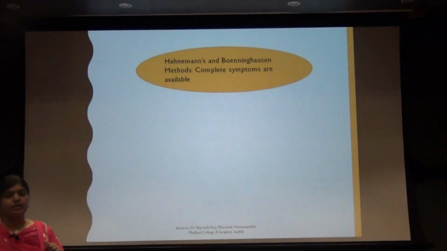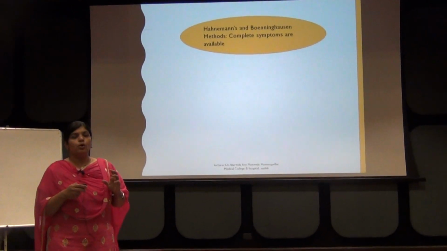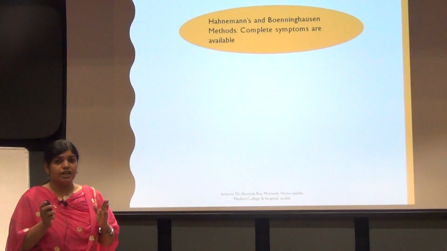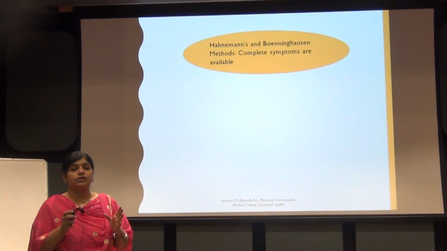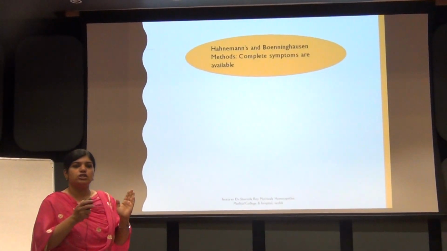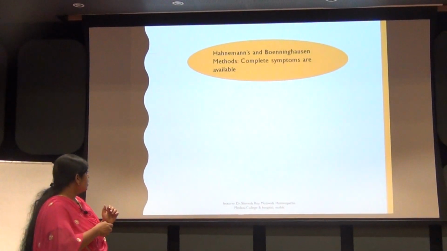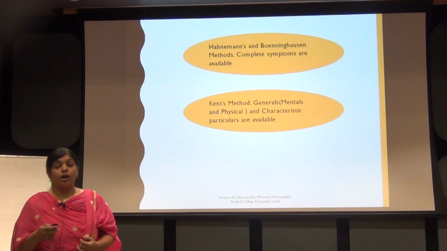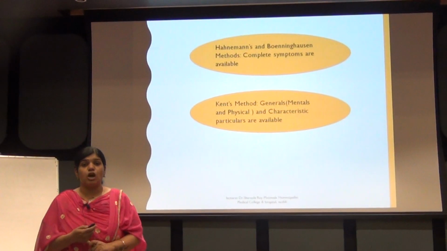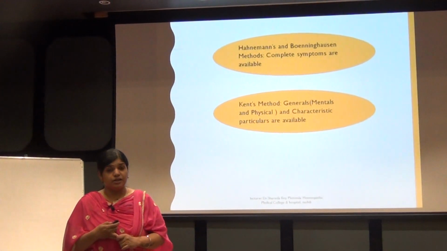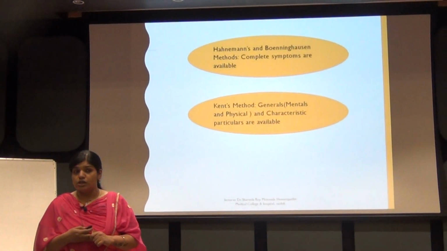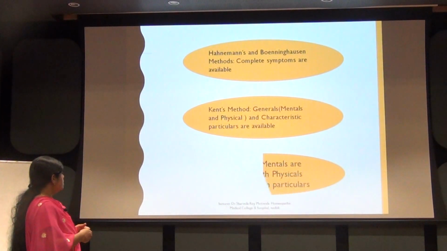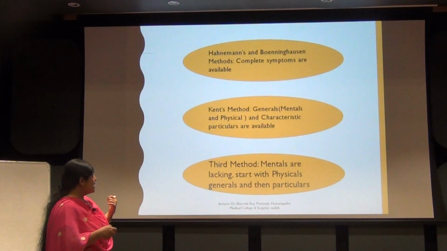Now you see, Hahnemann's method and Bonninghausen's both have the same concept regarding the complete symptom. If in a given case you are getting a complete set of symptoms, you repertorize the case using Bonninghausen's repertory. Second is your Kentian method. If in a given case marked mental symptoms or physical general symptoms are mentioned and characteristic particulars are there, then you repertorize using Kent repertory.